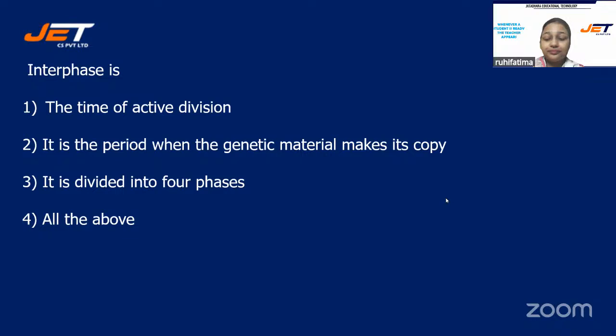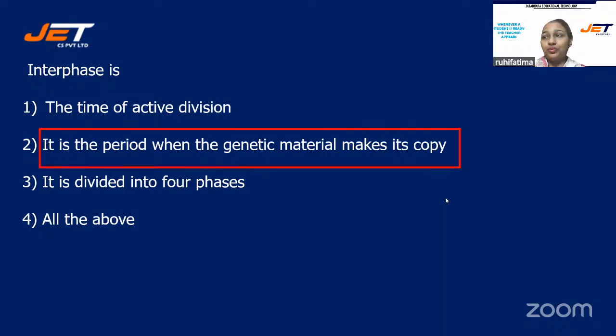Okay, I'm revealing the correct answer. That is option number two. Those who have selected two, you all are correct.